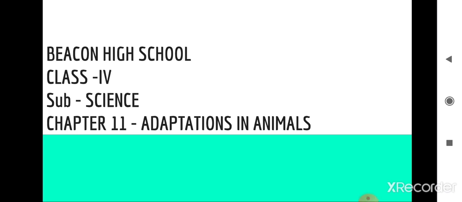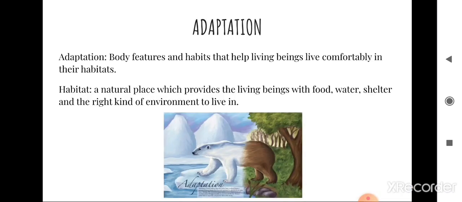We have already read how plants adapt themselves to the surroundings. Animals also adapt themselves according to the surroundings or the food they eat. Animals are found everywhere on the earth, in water and on land. First, let us study what is meant by adaptation. Adaptations are body features and habits that help living beings live comfortably in their habitat.